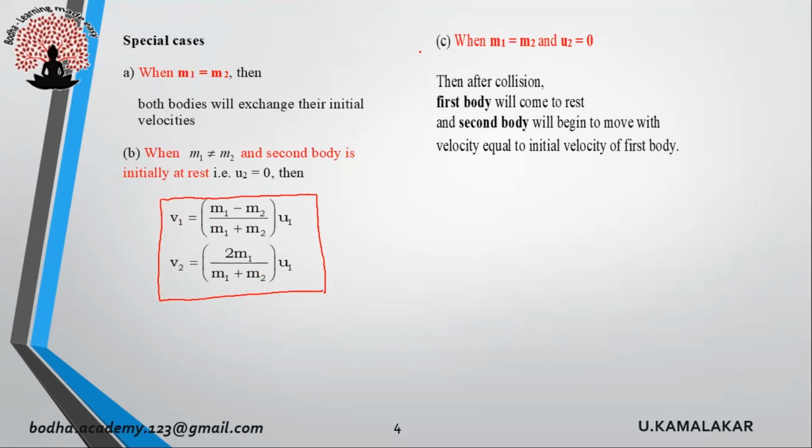Another special case is when m1 equals m2 and u2 equals 0. That is, second body is at rest and both bodies have equal masses. Then after one-dimensional elastic collision, the first body will come to rest and second body will begin to move with the velocity equal to initial velocity of first body.